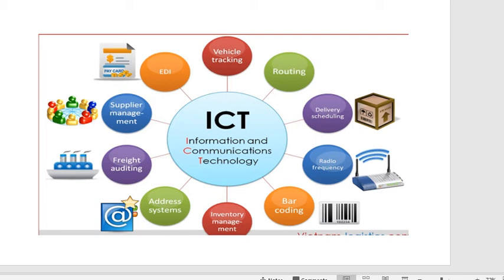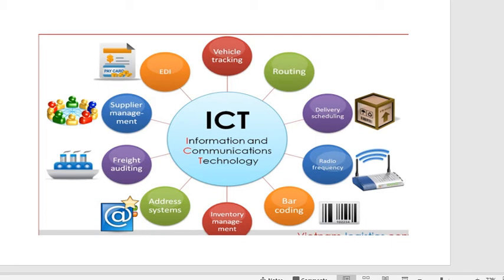If you want to track some sort of vehicle, as you would have heard on television, in the news, in serials, in some movies, we can perform that due to this information and communication technology.